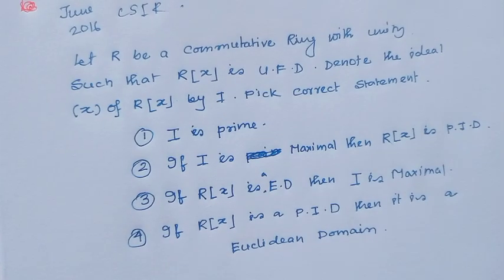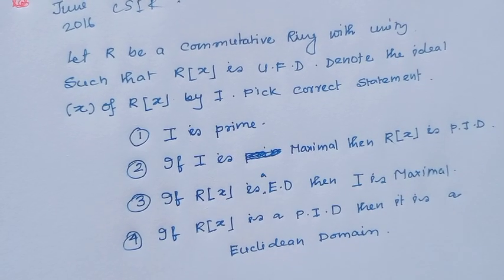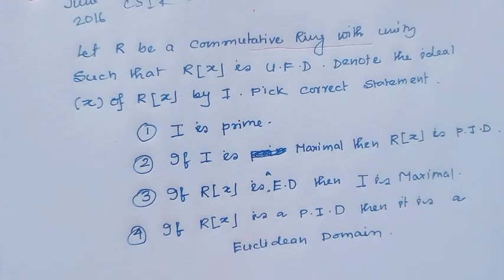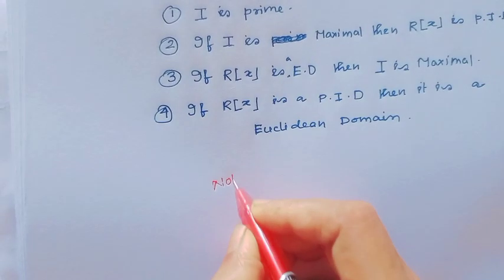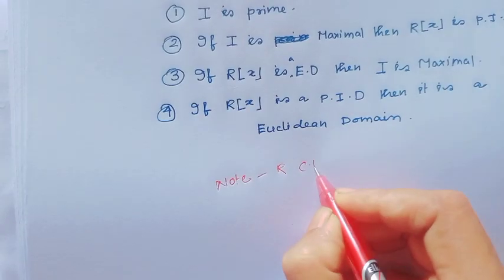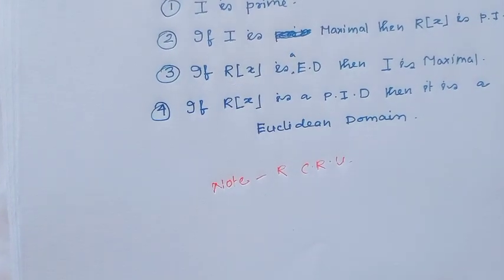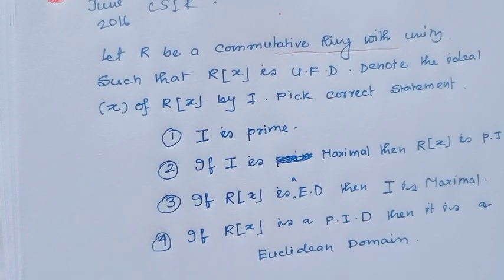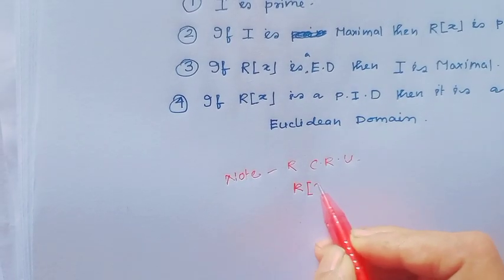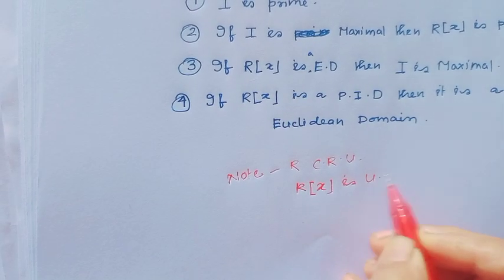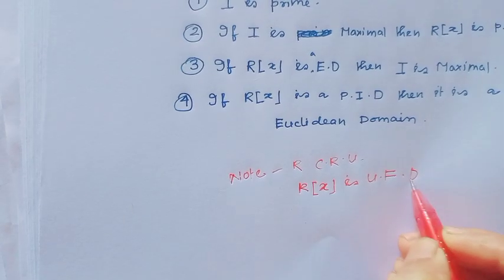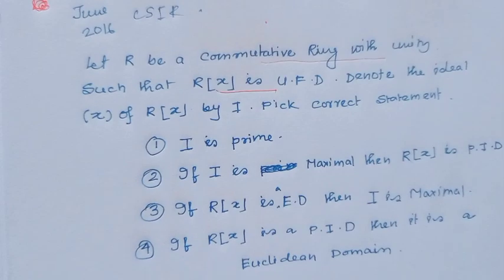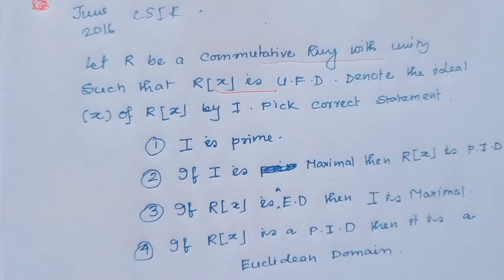The question is: R is a commutative ring with unity, such that R[x] is a U.F.D., a unique factorization domain. Denote the ideal generated by x in R[x] by I. Then pick out the correct statement.